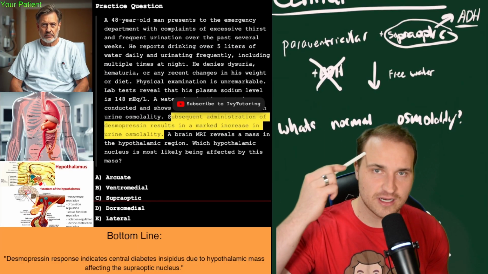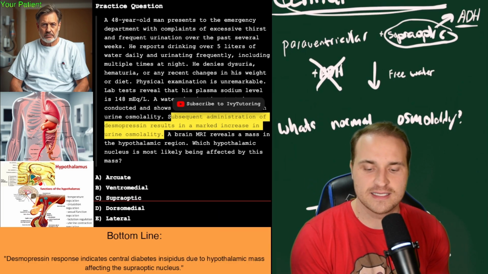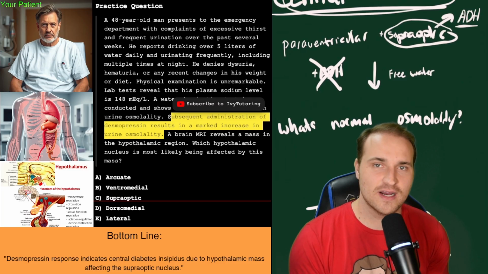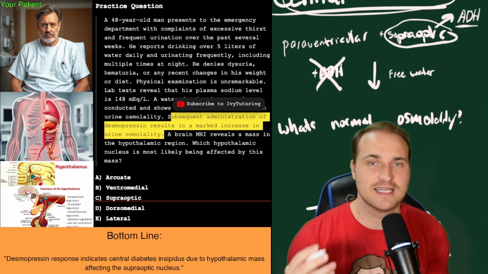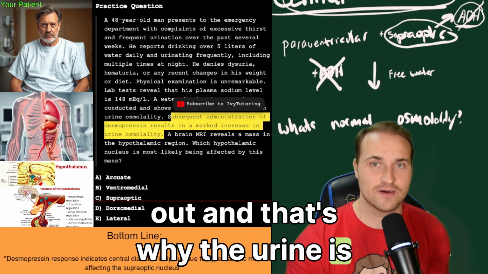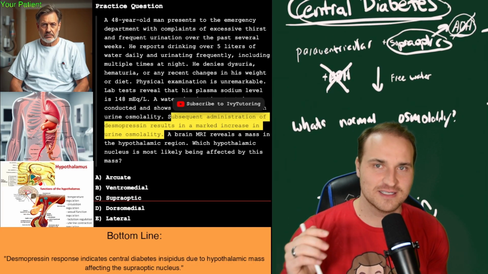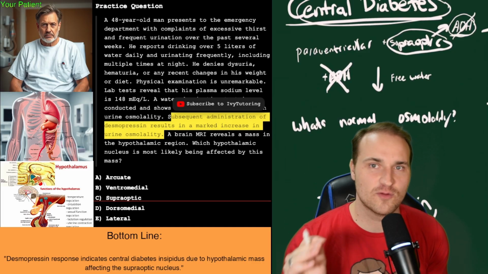And if you get a lesion that affects that area of your brain, that leads to what we call central diabetes insipidus. And that is characterized by dilute urine and high plasma sodium. Because if ADH is critical for water retention and you don't have it anymore, then you won't get water retention. Instead, the water will go out, and that's why the urine is dilute. Basically, we have to understand the hypothalamic anatomy and function to answer this question, especially what's called osmoregulation.